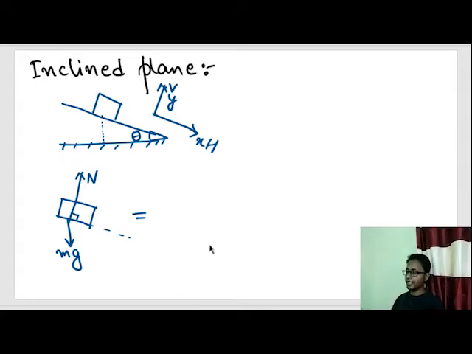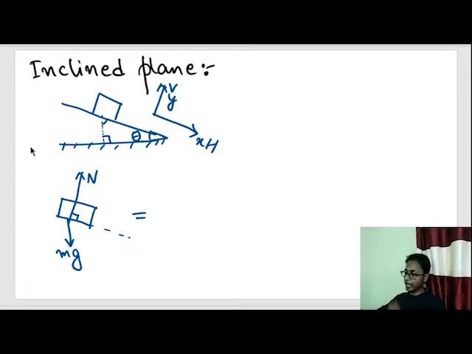Now this angle is theta. This angle is 90 degree. Why? Because whenever we intersect a horizontal line by a vertical line, we get 90 degrees, and gravity force is always vertically downwards. So if this is 90 degree, and this is theta, what is this angle? This angle is nothing but 90 minus theta. Why?